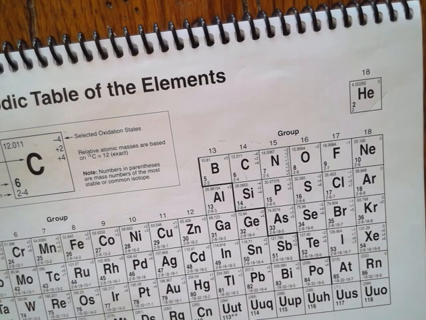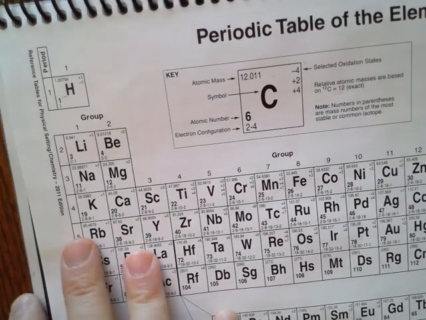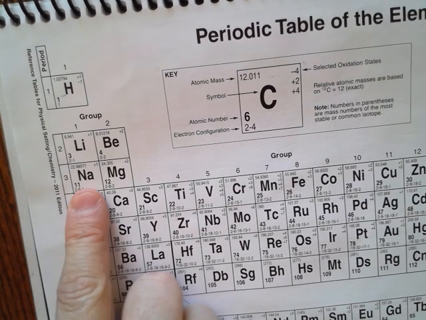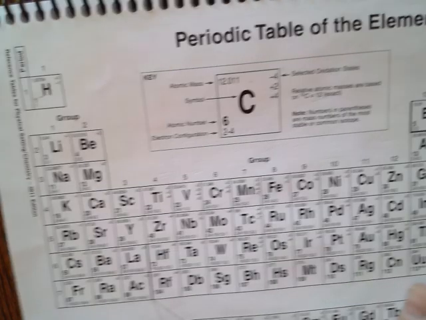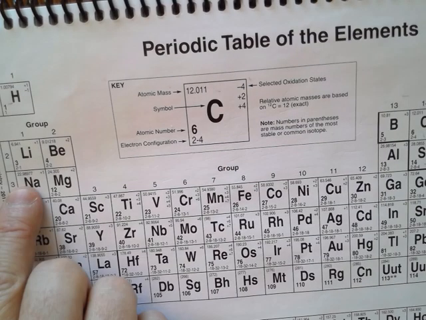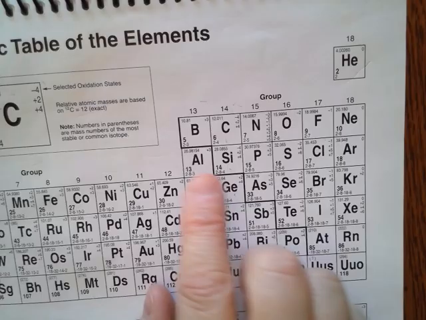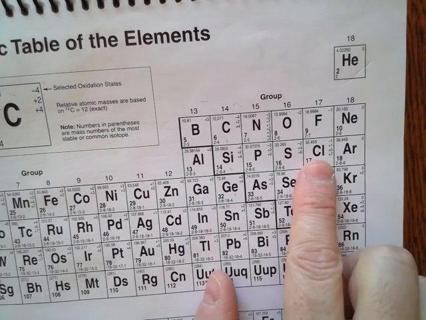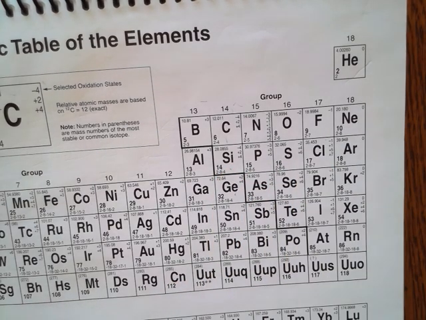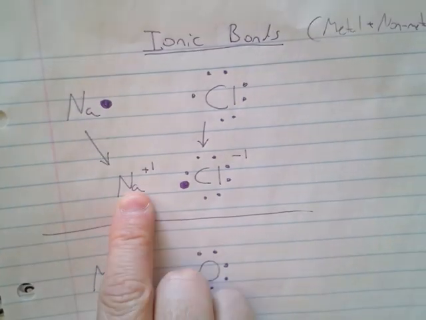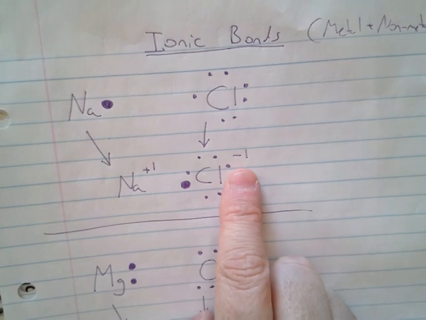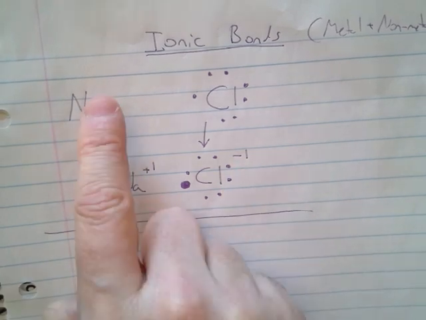If I realize that this is the third period, Na is in the first box, it has 1 valence electron. Let's see where Cl is. It's on the other side, so it's 1, 2, 3, 4, 5, 6, sure enough, 7. So, the next thing I want to show you is that sodium is going to become +1 and Cl is going to become -1, which means sodium is going to lose that 1 electron and Cl is going to gain that 1 electron.